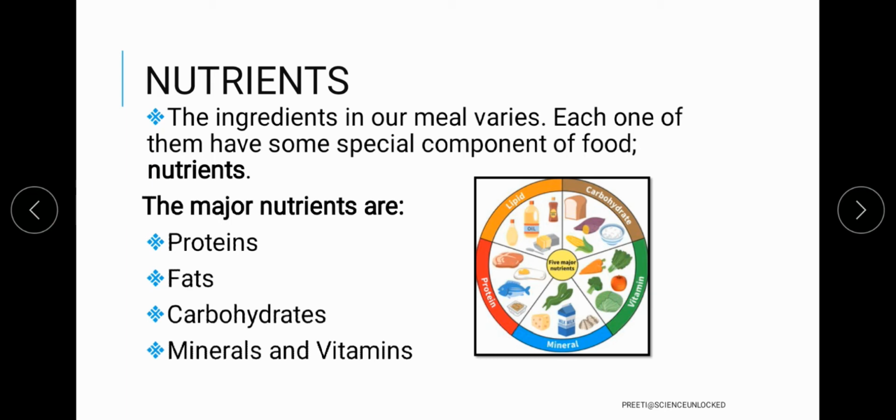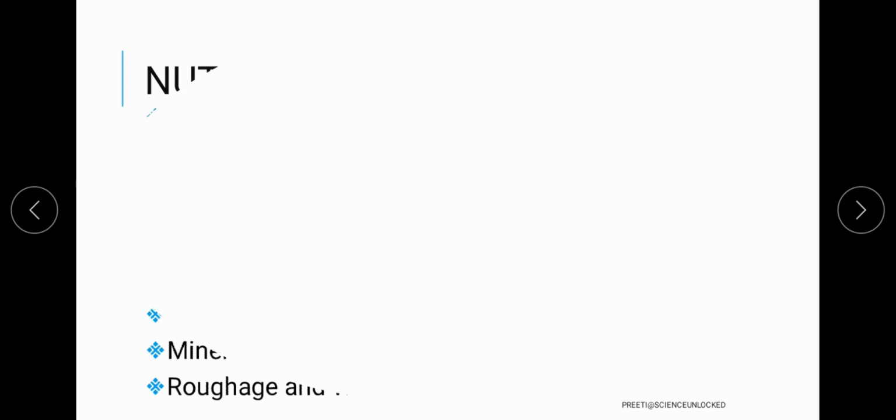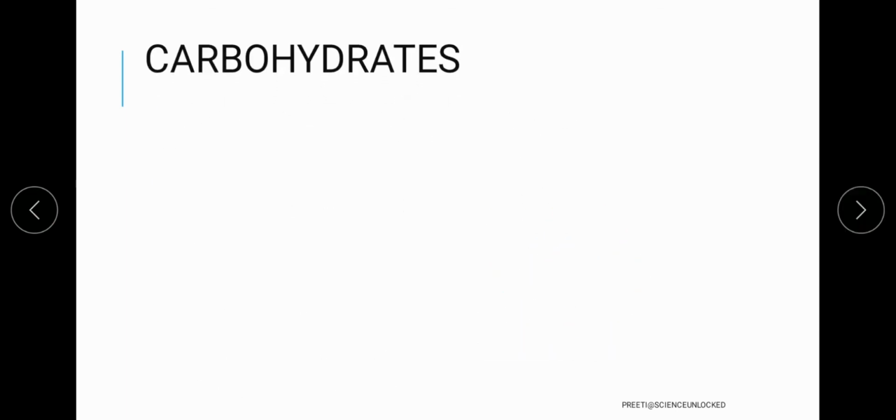Which are the next set of nutrients? That is roughage and water. This simply means that it is not that they are less important. They are equally important. But the main thing is that the first set of nutrients has to be taken care of through our diet, whereas roughage and water get balanced out easily by keeping in mind the rest of the nutrients. So let's get into the first nutrient, that is carbohydrate.